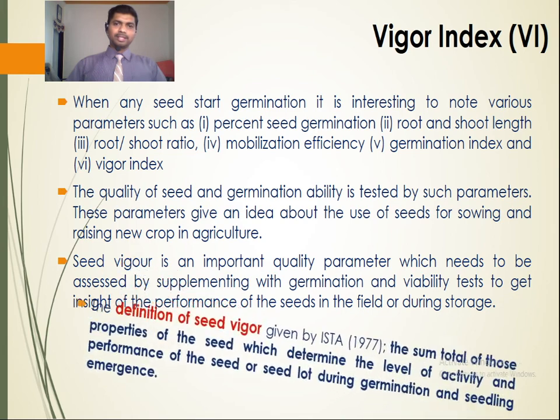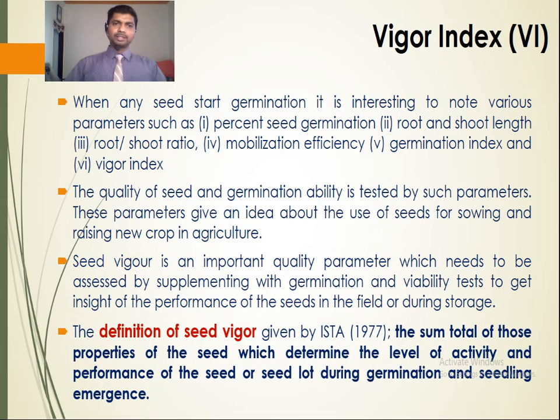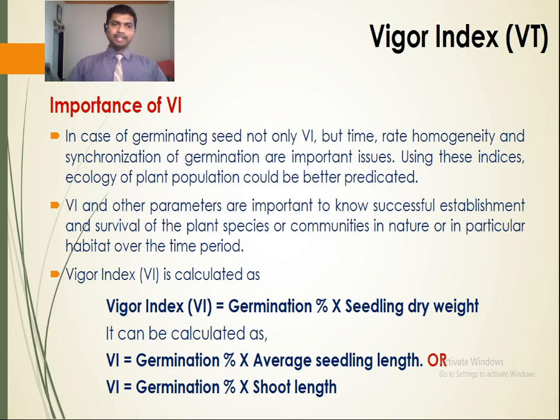Then the vigor index. It is the sum total of the various parameters noted during seed germination like percent seed germination, root shoot length, root shoot ratio, mobilization efficiency, germination index. That can determine the level of activity and performance of the seed during germination and seedling emergence. So this is called the vigor index. It can be calculated using the formula germination percentage multiplied by the seedling dry weight, or also using germination percentage multiplied by the average seedling length or shoot length.